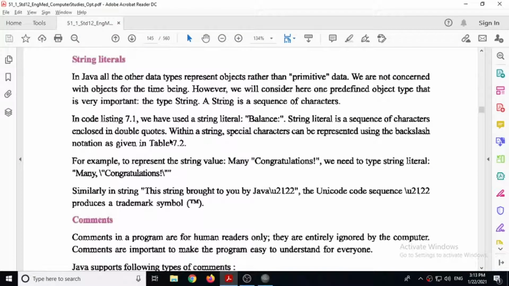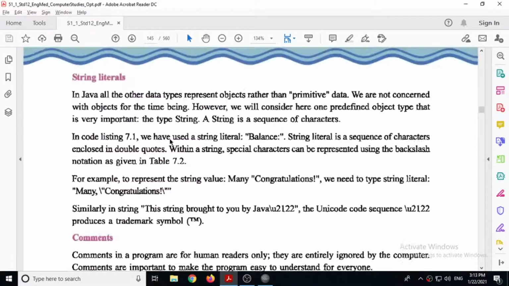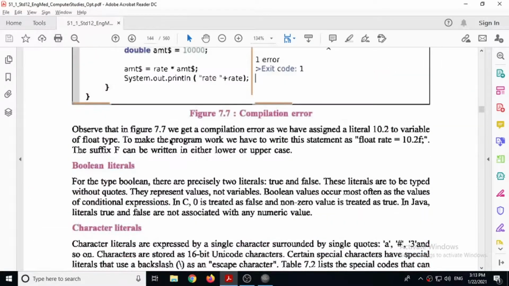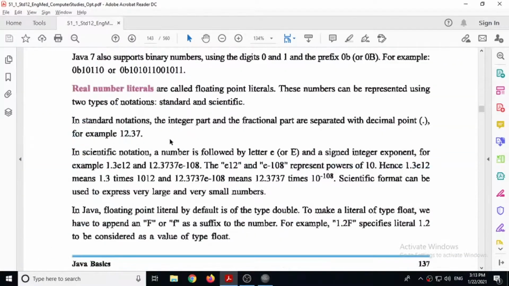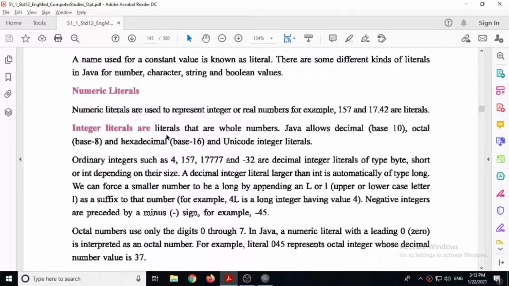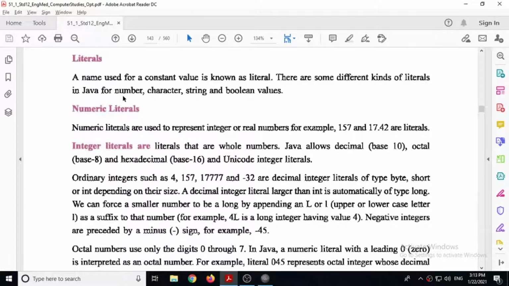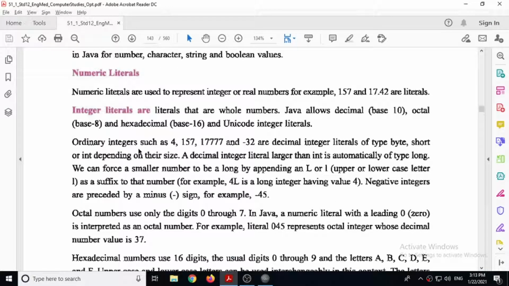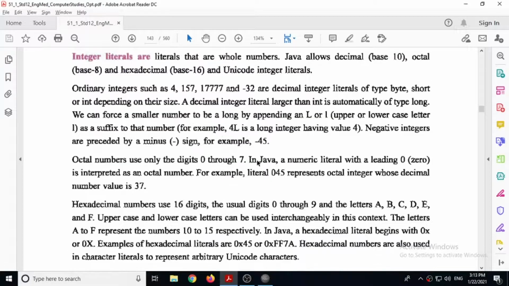So all these are the literals. Remember, there are four types of literals: numeric literals, then character literals, boolean literals, and string literal. So 4 types of literals are there: number, character, string, and boolean. Inside numeric literal there are 2, integer and real. Inside integer literal there is wide variety. Either you can print a number in octal, decimal, hexadecimal, or Unicode character.